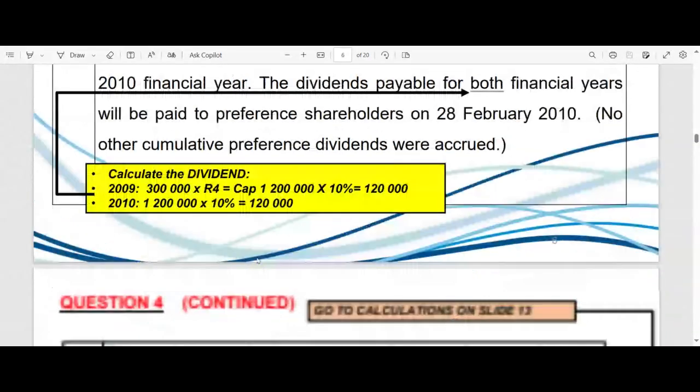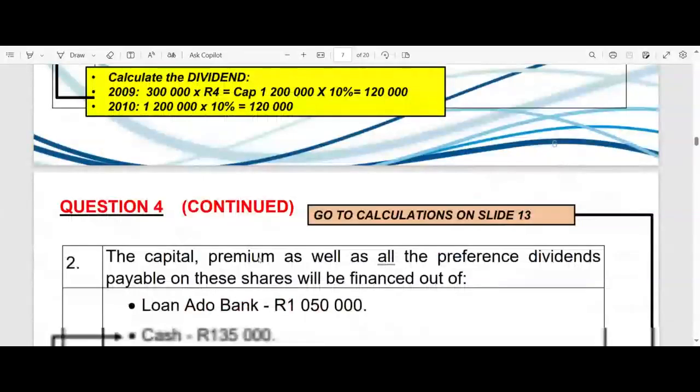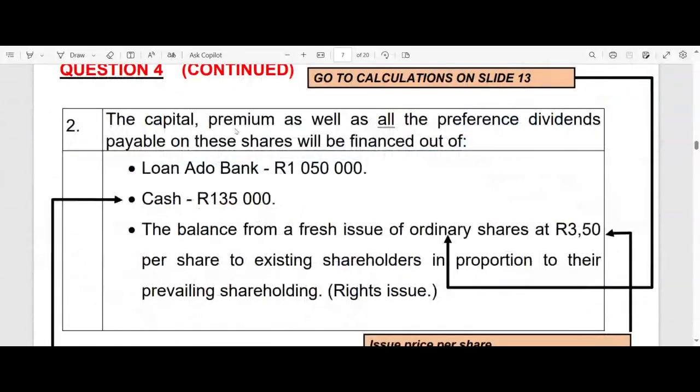Okay. Then they say, ladies and gentlemen, the capital, the premium, as well as all the preference dividends. Aha. Remember here, if they did not say the preference dividends, then it means you have sufficient money in your own bank accounts, maybe in a savings account or a notice deposit or call deposit, or maybe even in your current account.